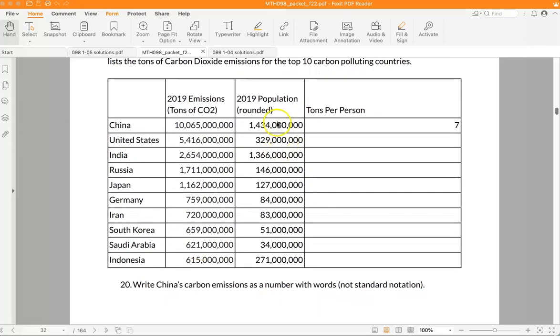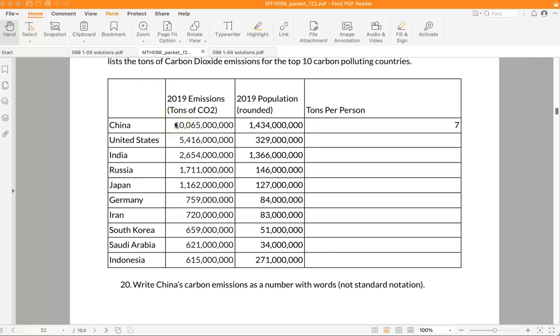We will also look at the population of each of these countries, which is relevant for putting things in perspective. But first, write China's carbon emissions as a number with words. Can you see that this is 10 billion? So 10 billion tons of carbon dioxide for China. And sometimes we say 10 gigatons.